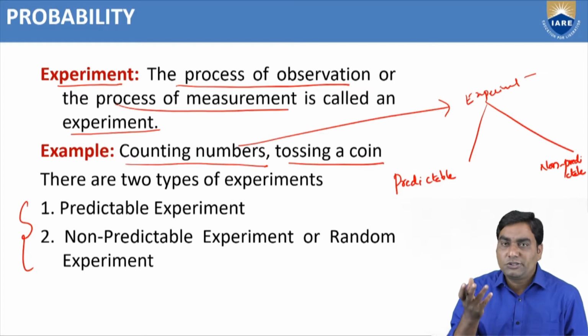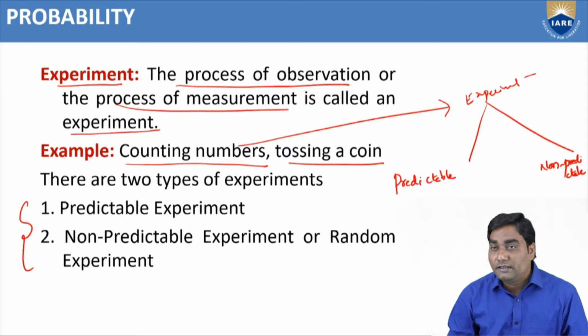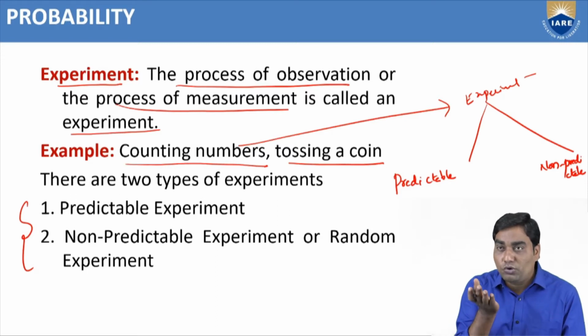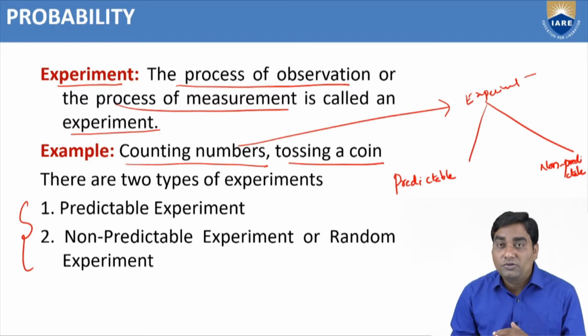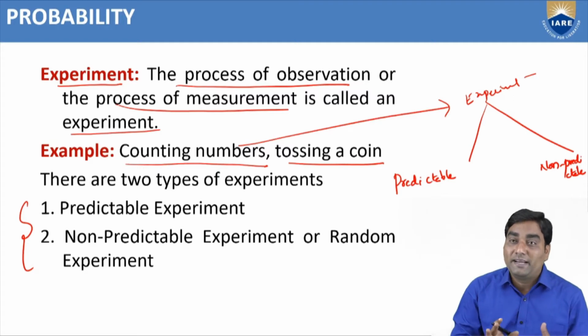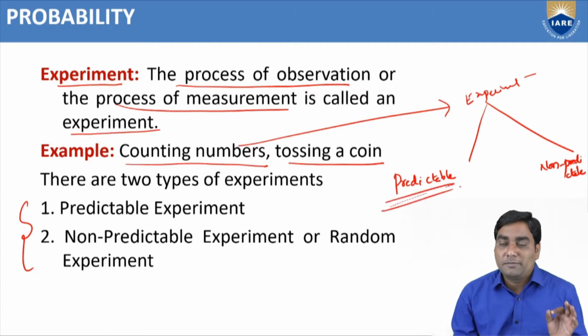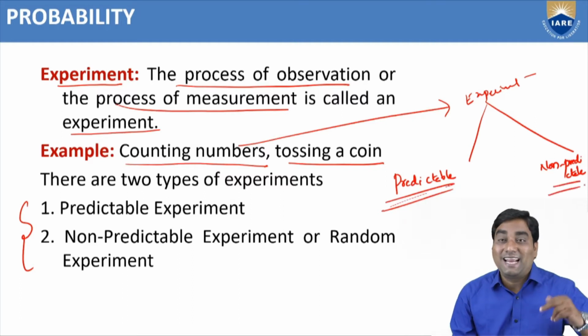Suppose throwing a stone upwards, it will definitely fall down to the ground only. That means while we are throwing the stone upwards, we can predict the result: it will definitely fall to the ground. That means the result is predicted before doing that particular experiment. Such experiments are known as predictable experiments. That means the result can be predicted. Non-predictable means the result cannot be predicted while we are doing the experiment.